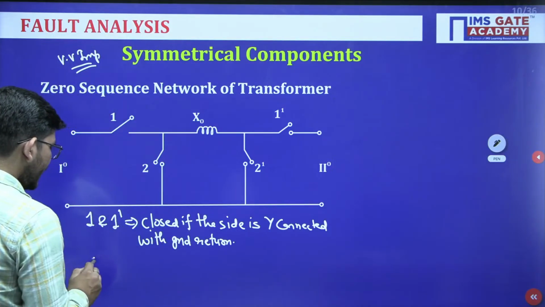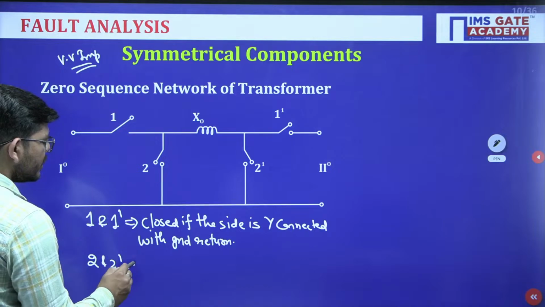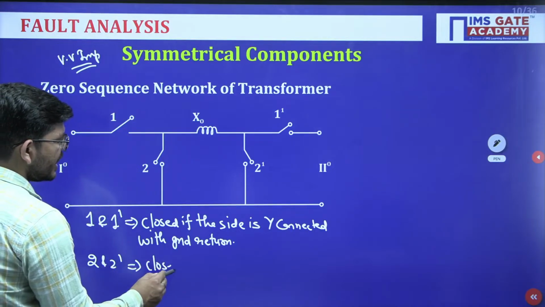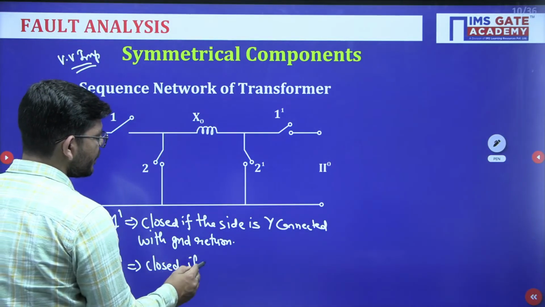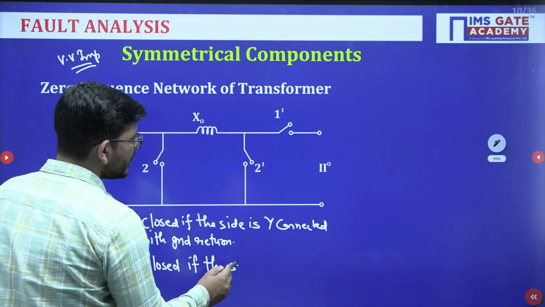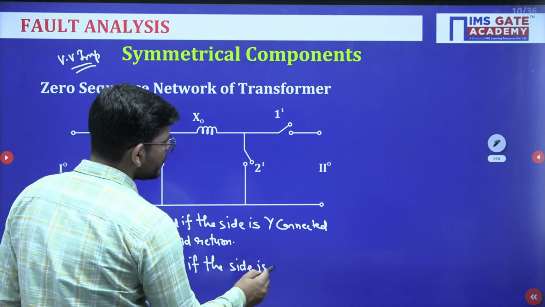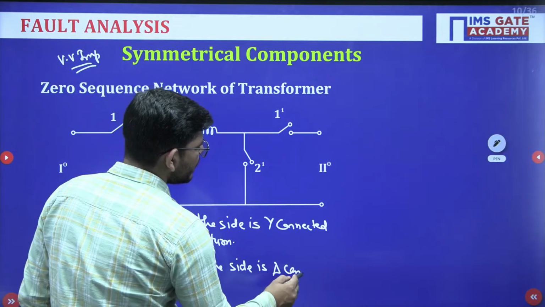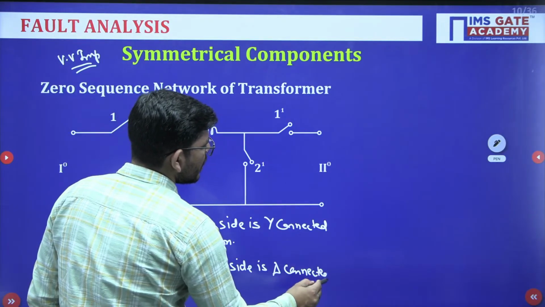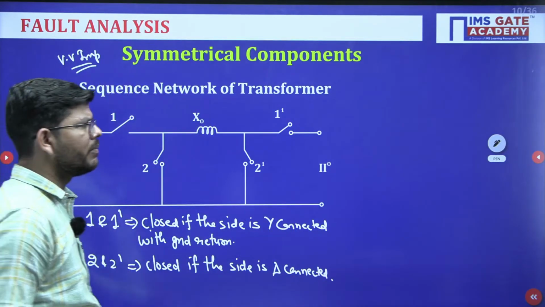And 2 and 2 dash will be closed if that side is delta connected, simply delta connected. For example, let me take an example.